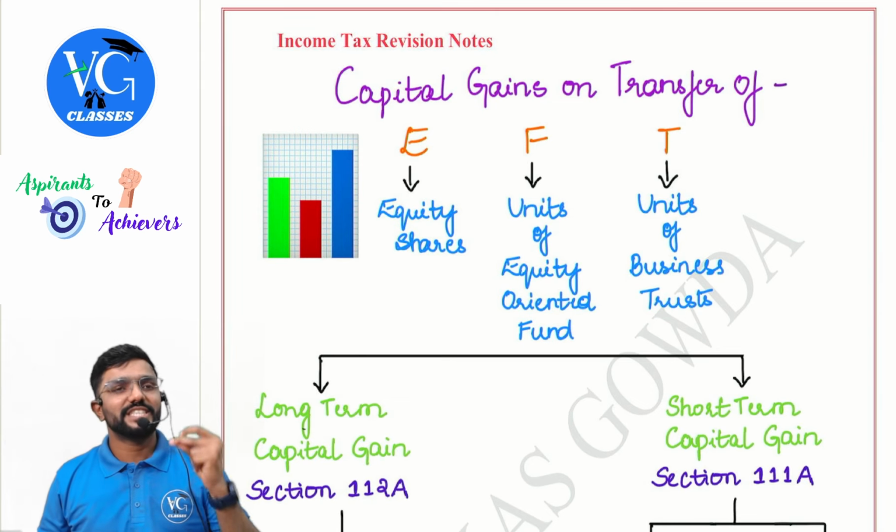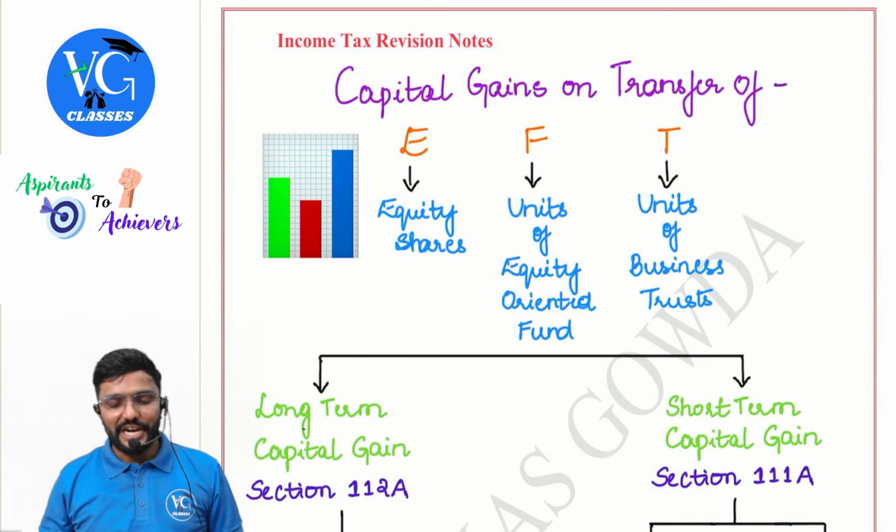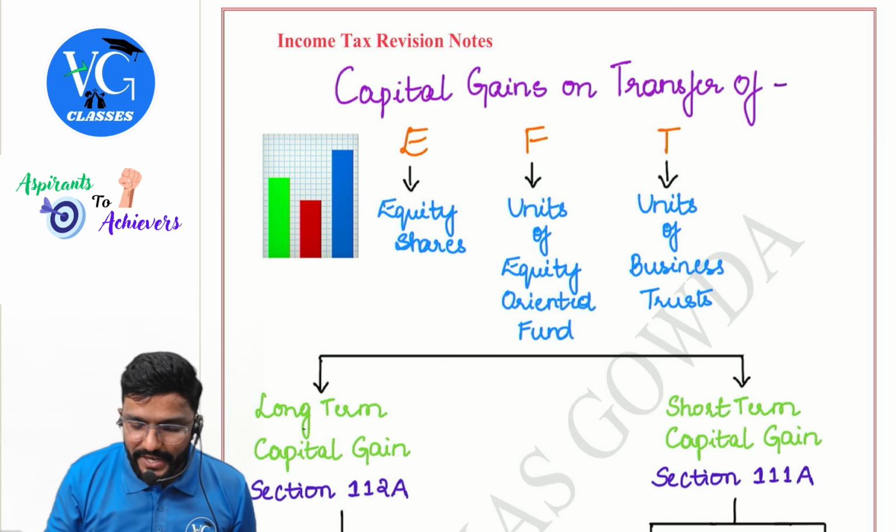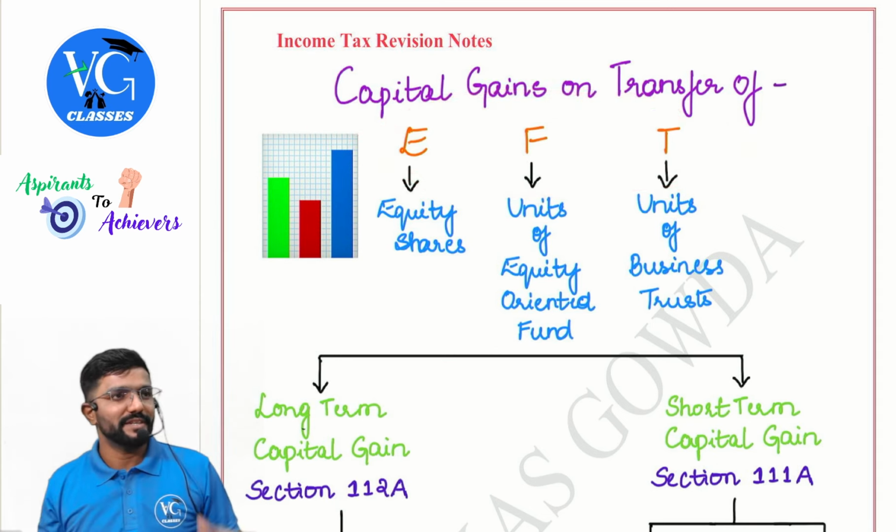Listen, I have tried to simplify through this chart. Capital gain on the transfer of ETF, equity share listed on the recognized stock exchange, units of equity oriented fund, units of business trust. If it is a long term capital gain, then it is covered under section 112A, guys. Then the rate of tax depends on the date of transfer. The rate of tax depends on what?